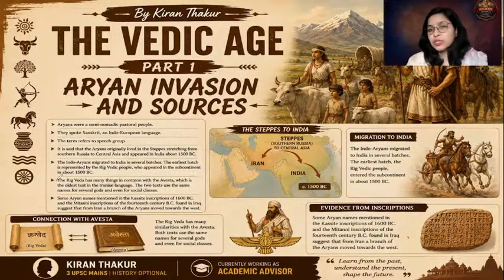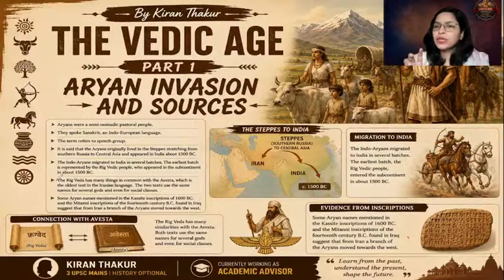As of now, the version which is acknowledged and accepted, and which is given in our books as well, is the invasion theory, the Aryan invasion theory. Until and unless the theory that Harappans continued the lineage of the Vedic age is confirmed by the Archaeological Survey of India, by the Indian government, and is officially given in the Indian textbook, till then we cannot confirm it.